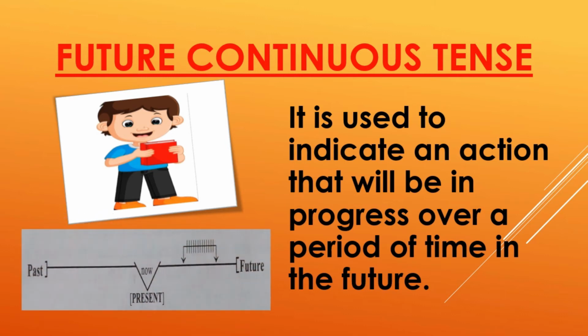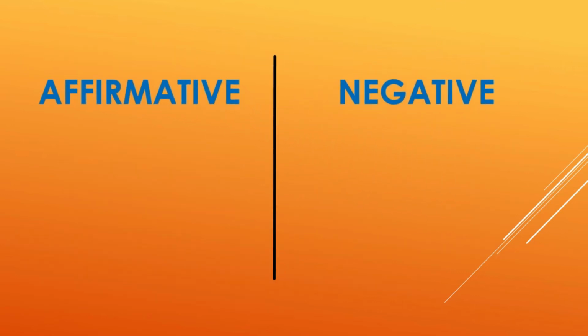Students, look at this graph. This will help you understand it in a better way. So there is a progress of an action, the continuity of an action, and the action has not yet taken place. It will take place after the present time. We may call such an action to be the future continuous tense. Now let us see some of the examples.